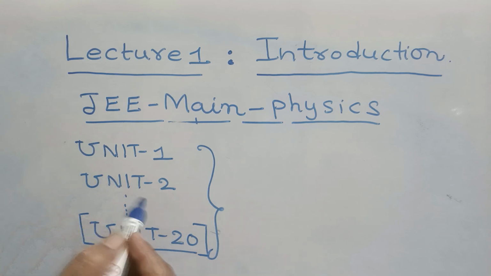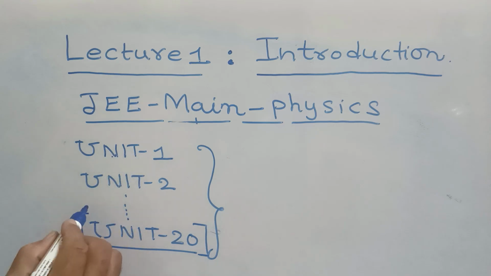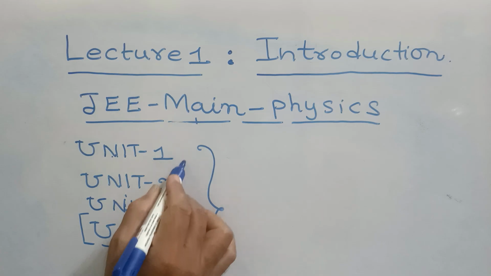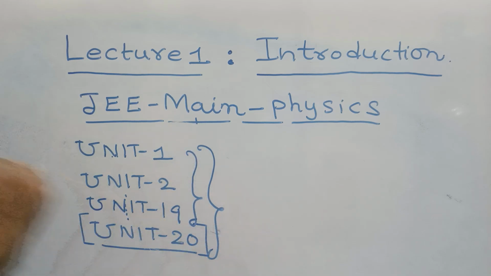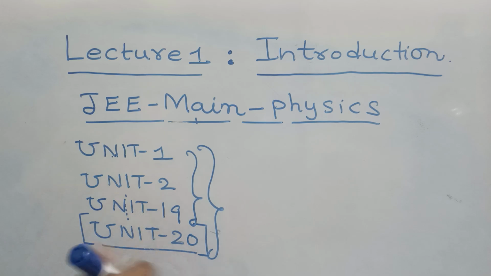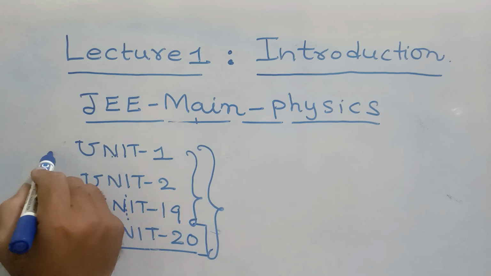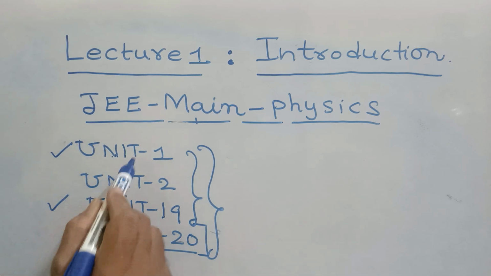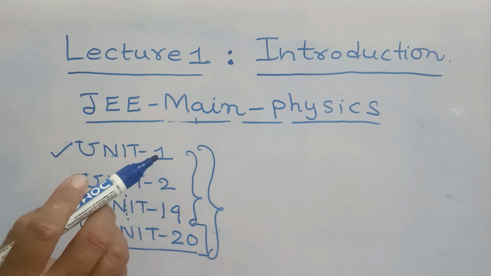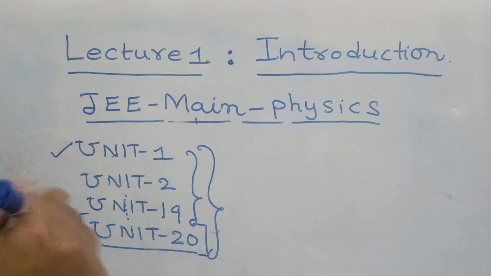Unit 1 to unit 19 are the completely theoretical part, covering many topics that I am going to explain now. Starting from unit 1 to unit 19, these cover different chapters or topics of the physics subject, normally covered during the first and second year of intermediate.